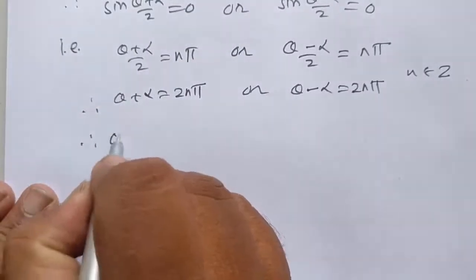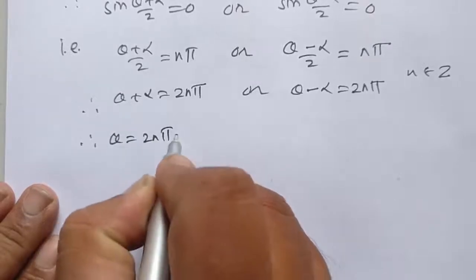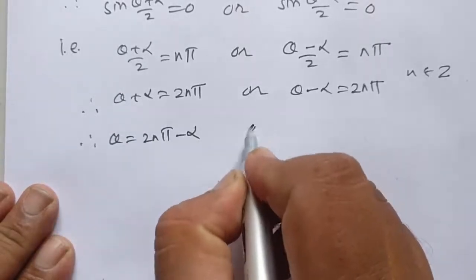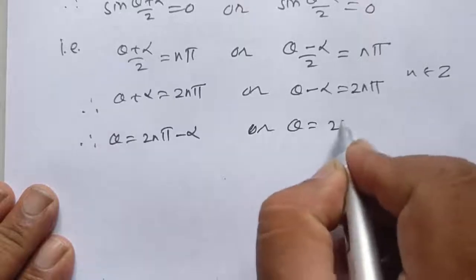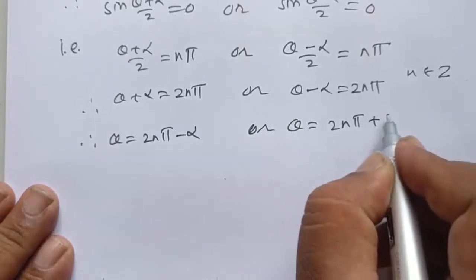Therefore, theta is equal to twice n pi minus alpha, or theta is equal to twice n pi plus alpha.